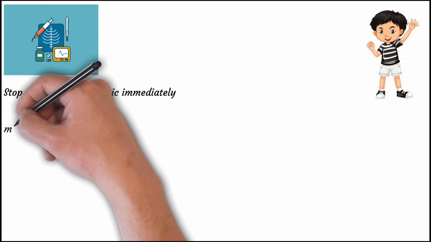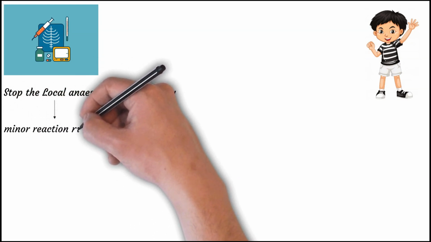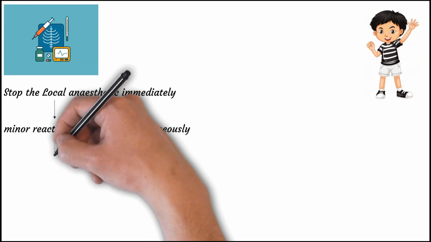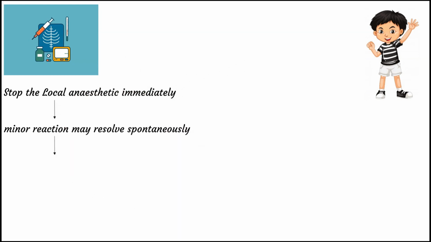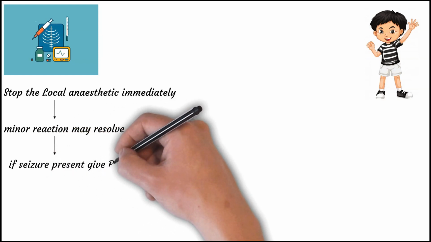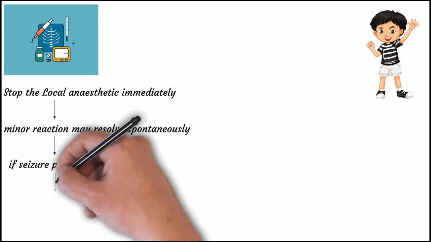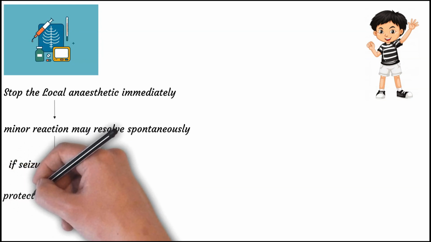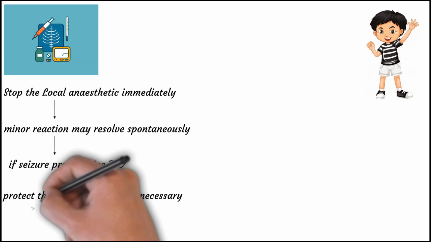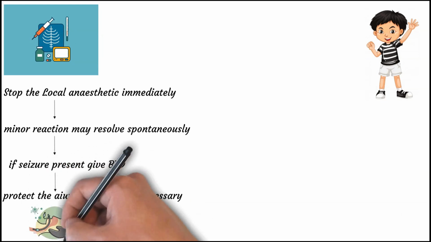In case of minor reaction, we should wait and it may resolve spontaneously, so we have to do nothing. But if seizures are present, then we have to give a benzodiazepine such as midazolam or diazepam. Protection of the airway is very important and we may need to intubate if necessary.